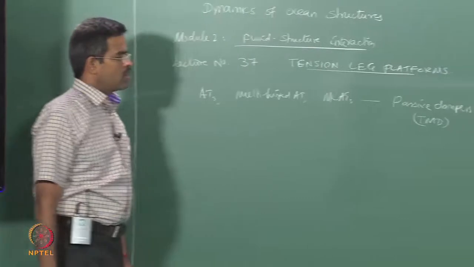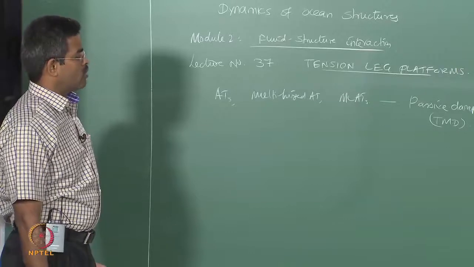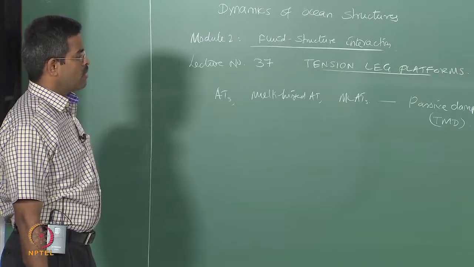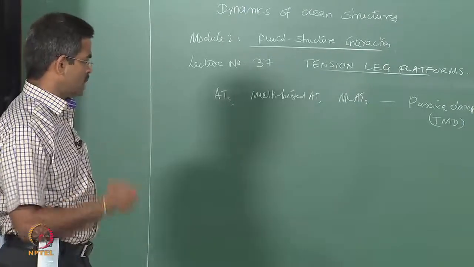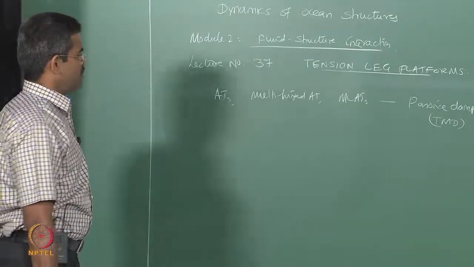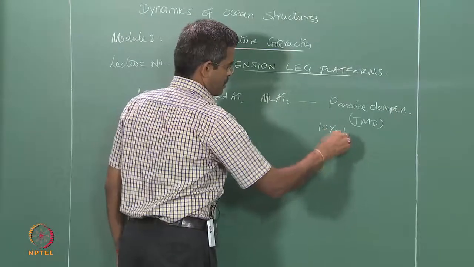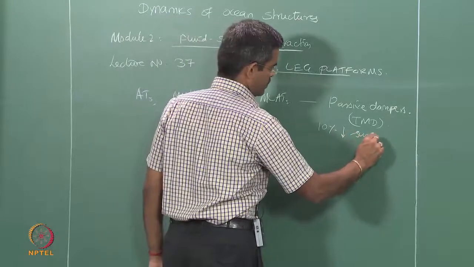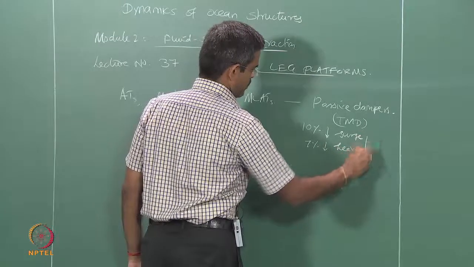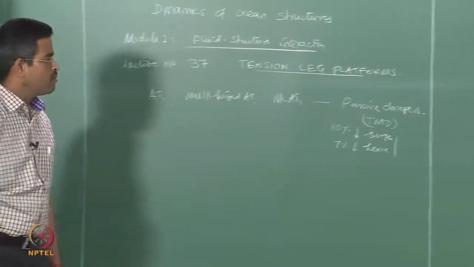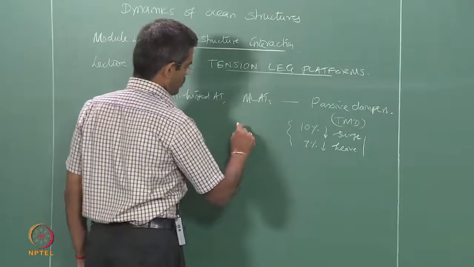Then we showed how the dynamic amplification factor at omega equals omega n gets modified with the successive adjacent peaks, but the amplitude is slightly and relatively lower, which resulted in about 10% reduction in the surge response and about 7% reduction in the heave response, attempted on a scaled model of one kind, where the top side weight was approximately 2500 tons